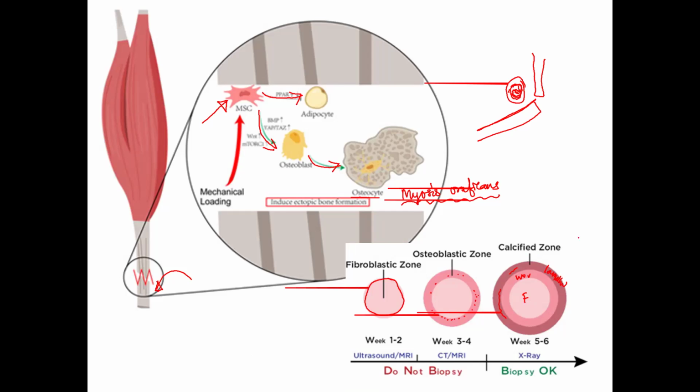This point is very important because this arrangement differentiates it from osteosarcoma. In osteosarcoma, we have a central calcified zone and a peripheral non-calcified zone. Whereas it is reversed in myositis ossificans, we have a central non-ossified zone and a peripheral calcified or ossified zone.